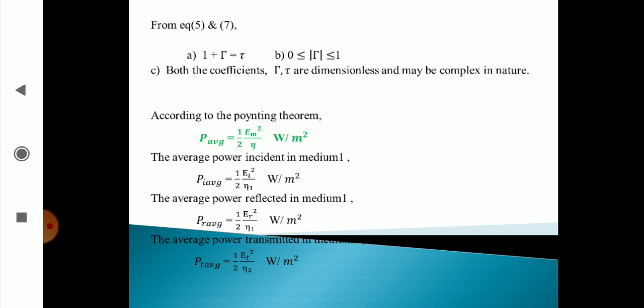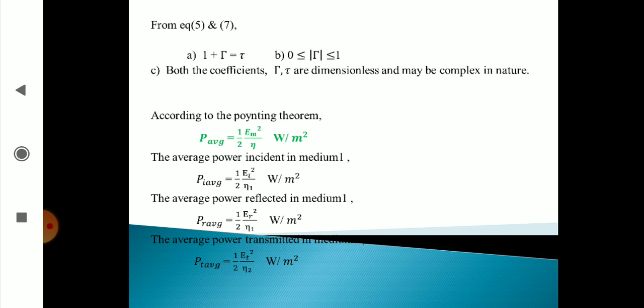After that we have to do average powers. The prerequisite in calculating average power is the Poynting theorem. From the Poynting theorem we know that average power is equal to 1 by 2 Em square by eta. The green one you have to remember. This is the formula we get from the Poynting theorem.